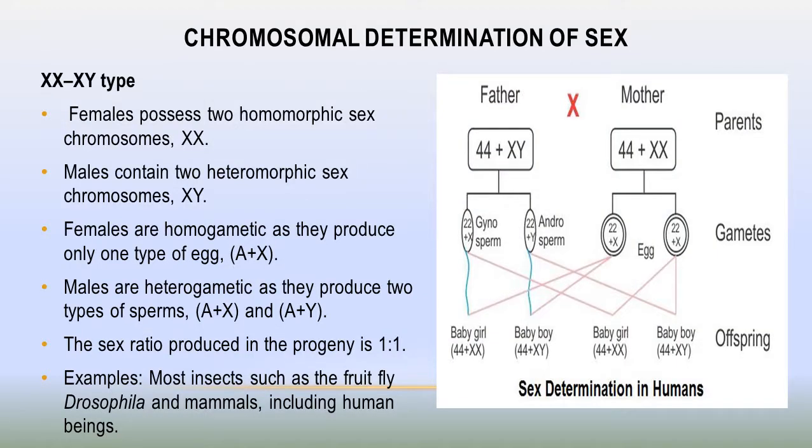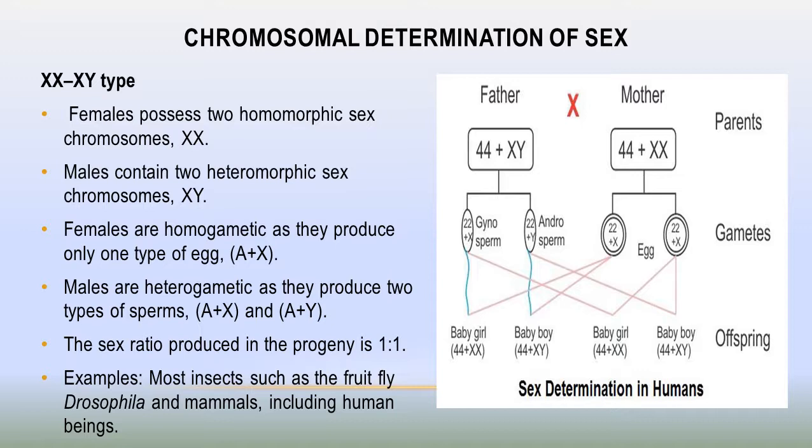First is XX-XY type of sex determination. Dear students, in XX-XY type of sex determination, the female possesses two homomorphic sex chromosomes XX, whereas the male has two heteromorphic sex chromosomes XY.